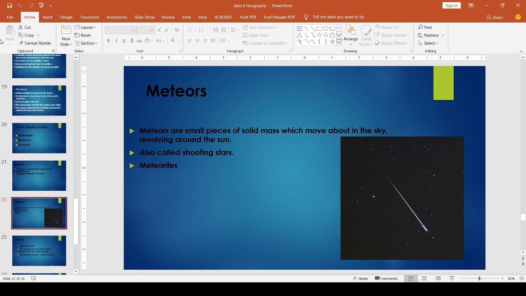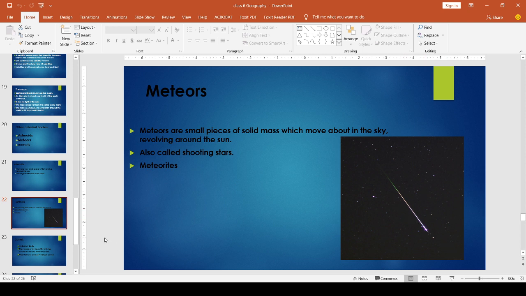It is a very rare case, and we can see these meteorites in some museums. Some museums have kept these meteorites. Sometimes these meteors hit the Earth, and we get small particles of that meteor, and those small particles are called meteorites. See, this is the picture of meteorites, falling onto the earth's surface.